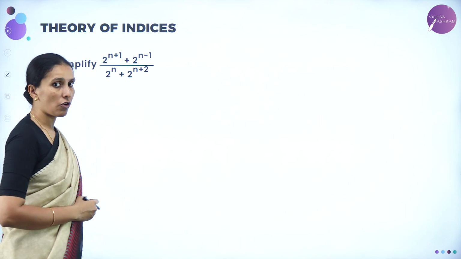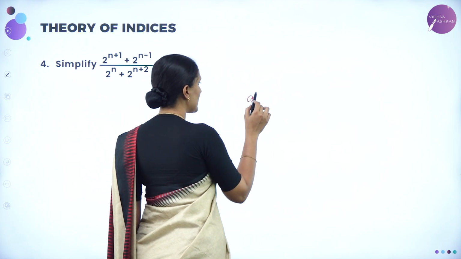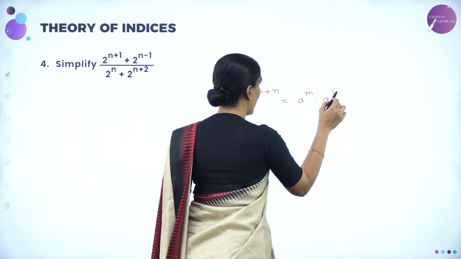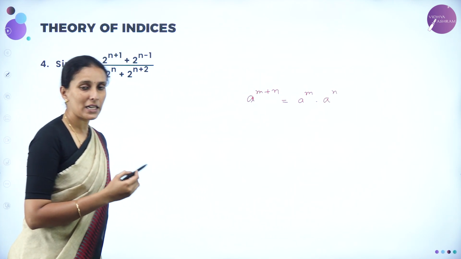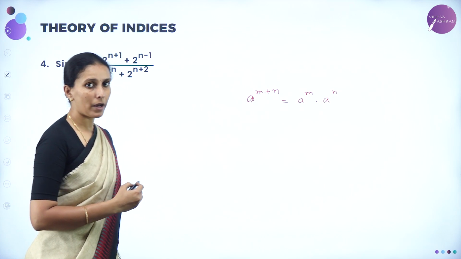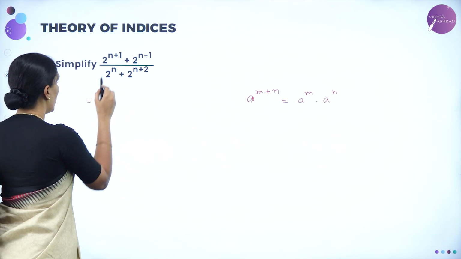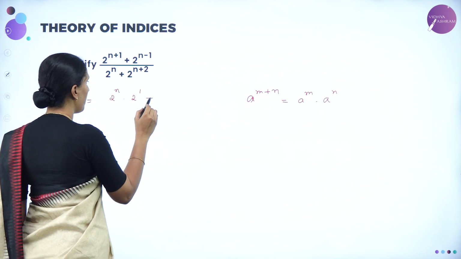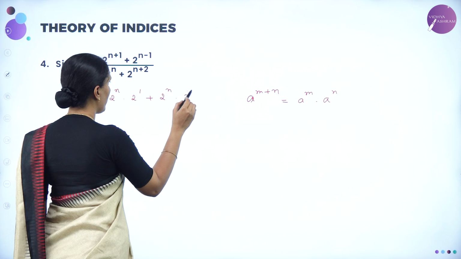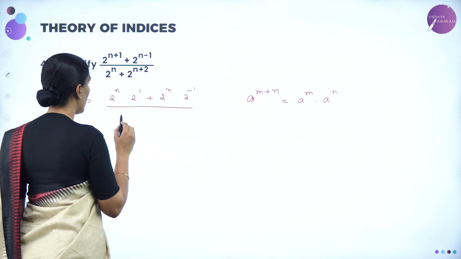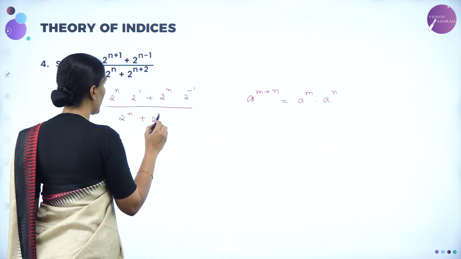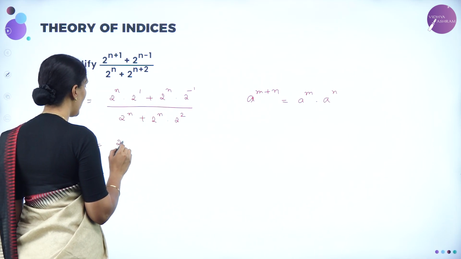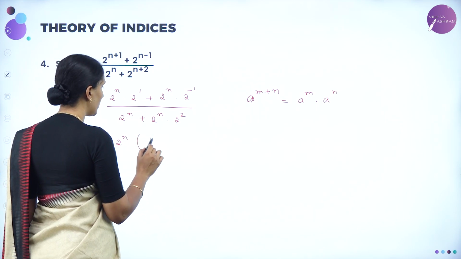Now using the laws of exponents, a power m plus n can be written as a power m into a power n. Similarly, a power m minus n can be written as a power m by a power n. So here 2 power n plus 1 can be written as 2 power n into 2 power 1, and 2 power n minus 1 as 2 power n into 2 power minus 1, whole divided by 2 power n plus 2 power n into 2 square. Here in both numerator and denominator, 2 power n is the common term. So we are left with 2 here.